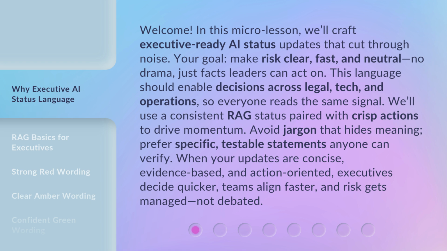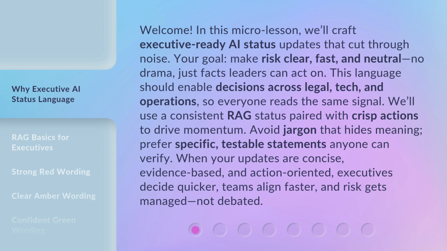Your goal: make risk clear, fast, and neutral. No drama, just facts leaders can act on. This language should enable decisions across legal, tech, and operations, so everyone reads the same signal. We'll use a consistent RAG status paired with crisp actions to drive momentum.